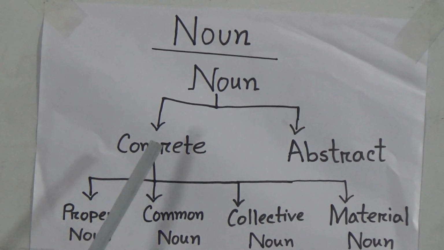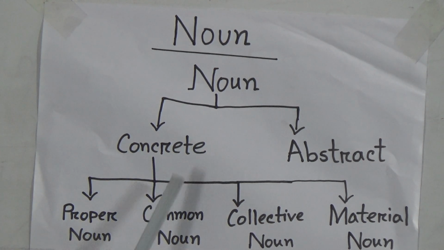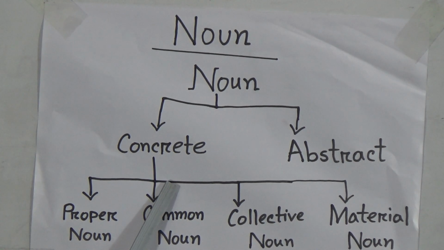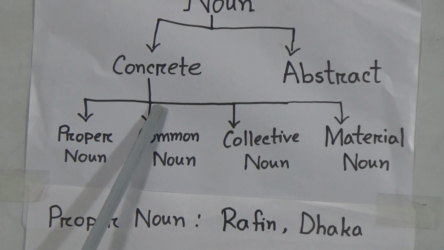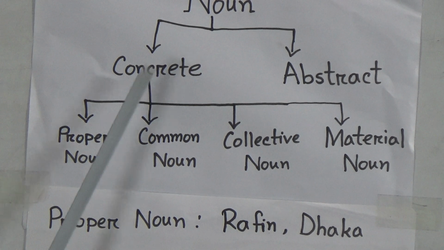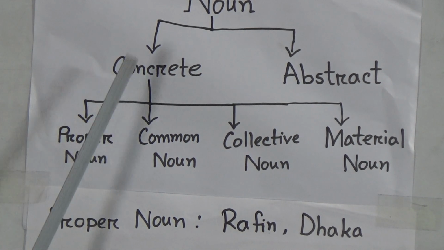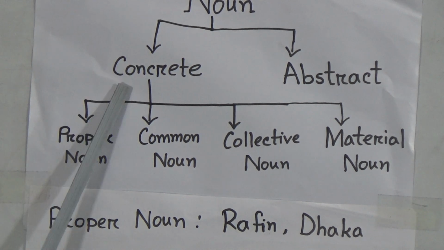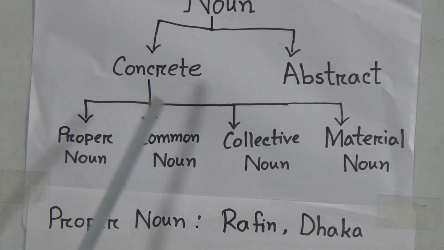From this chapter we will learn about concrete noun. A concrete noun is a noun which refers to people and things that exist physically and can be seen, touched, smelled, heard or tasted. So concrete noun means it can be seen, touched, smelled, heard or tasted. Such types of things we can call concrete nouns.